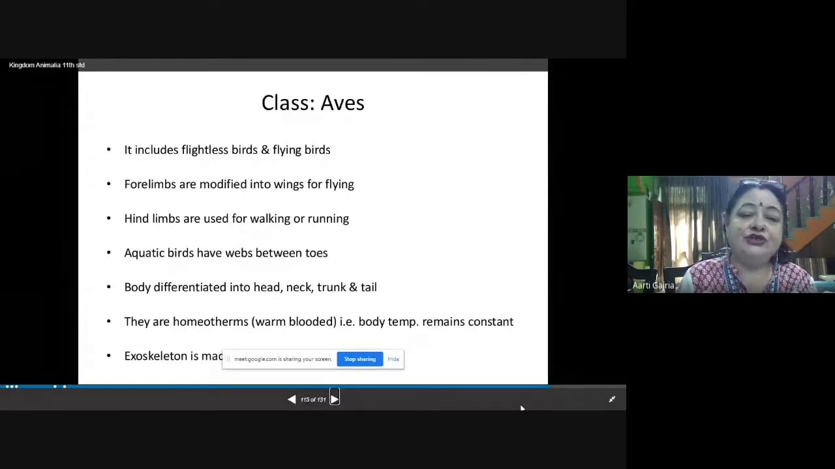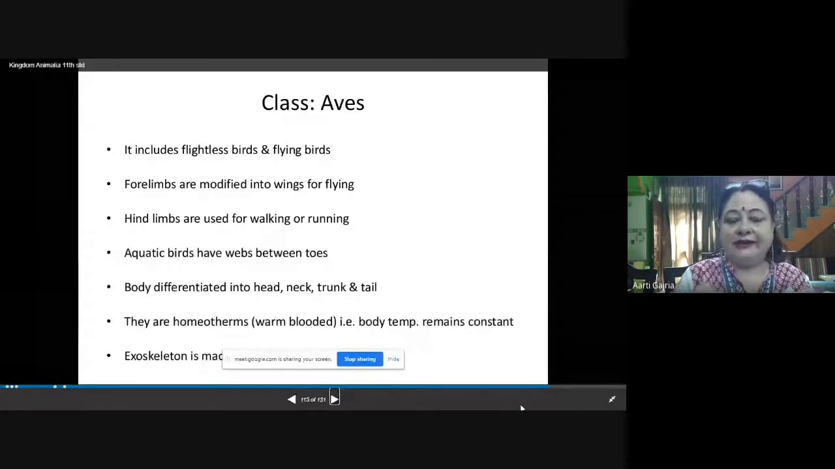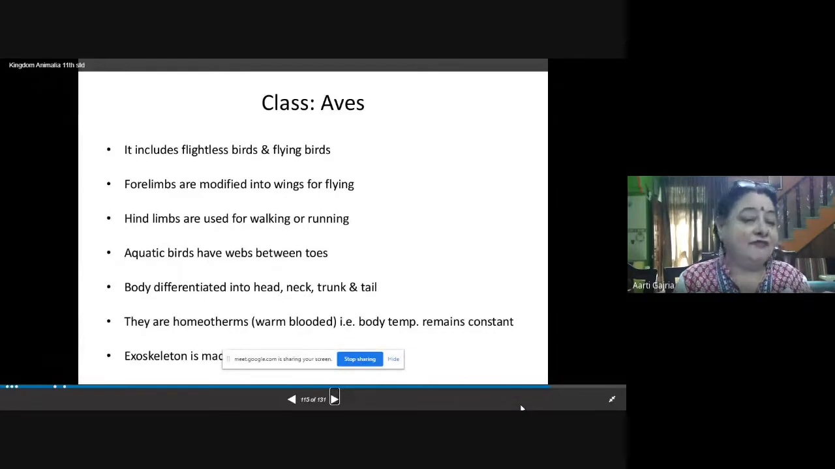Forelimbs are modified into wings. Now here you will not find the forelimb and hind limb as we found in reptiles and amphibia. Here the forelimbs are converted into wings because all these organisms are flying. So for flying, this is an adaptation. Hind limbs are used for walking or running, because they have to walk also. Some birds are flying, running also. So the hind limbs are for walking and running, whereas the forelimbs are modified into wings for flying.